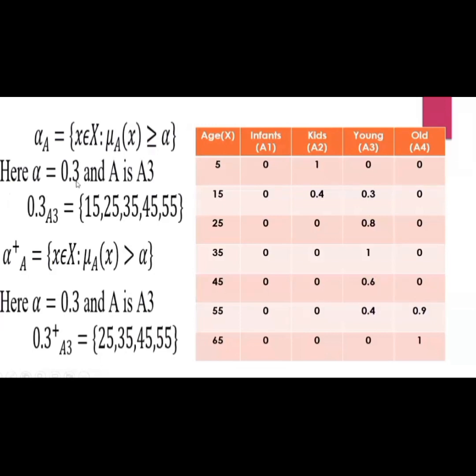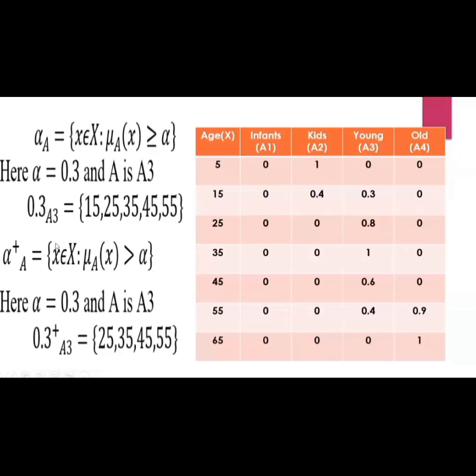Let me choose alpha equal to 0.3, whatever value we can choose for alpha. And also A is A3. Here we have four different categories of fuzzy set, so we can choose whichever we like. I choose A3, that is young, for A. So we can apply these two values to the alpha cut definition.